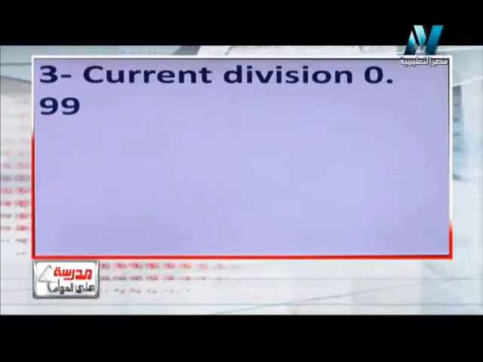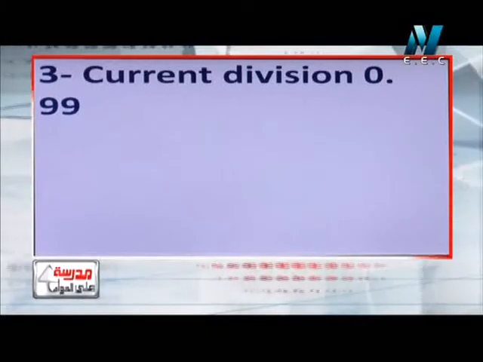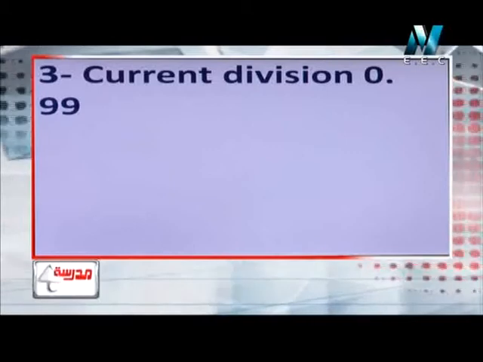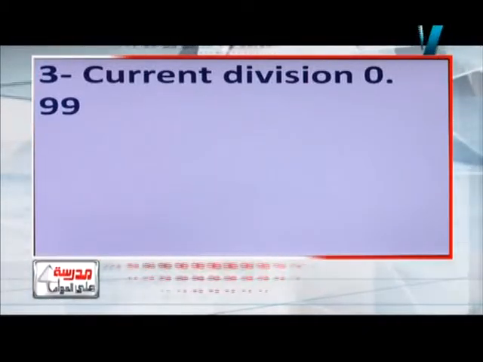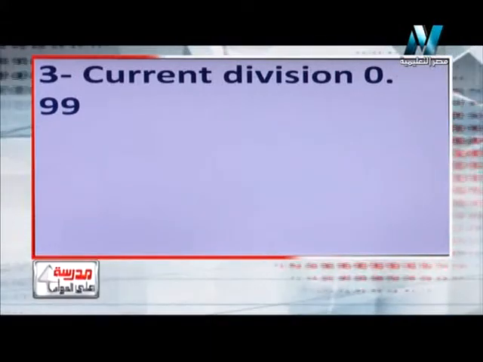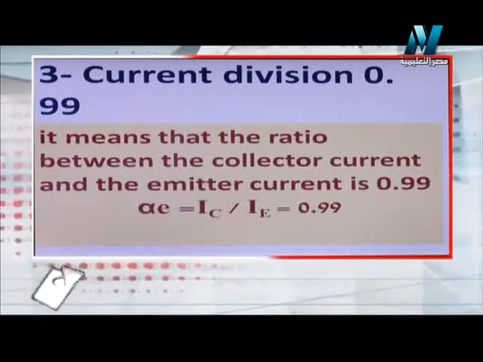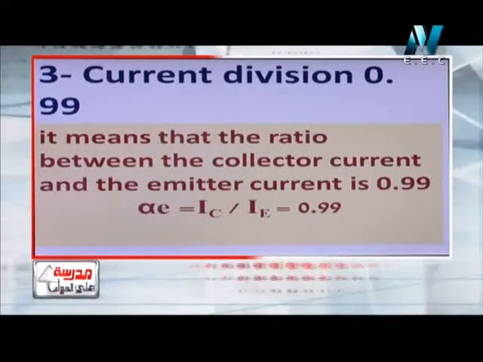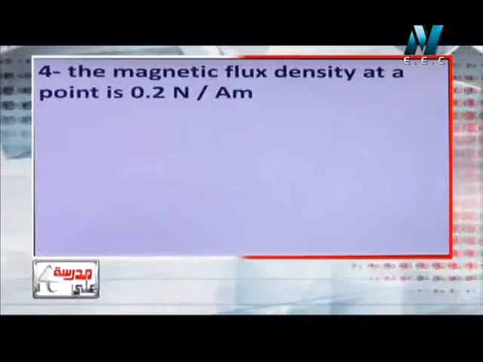Let's move to number 3. What's meant by the current gain equals 0.99? We know that the current gain is the ratio between the current which comes out of the collector divided by the current which passes to the emitter of the transistor, and it's equal to 0.99. So it means that the ratio between the collector current and the emitter current is 0.99.